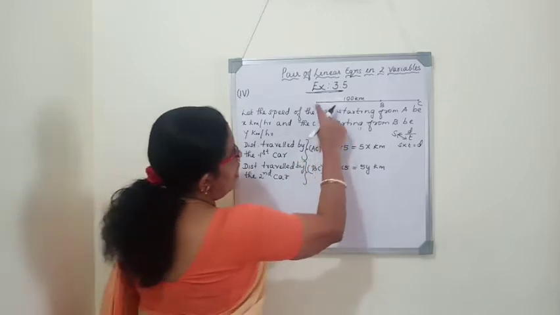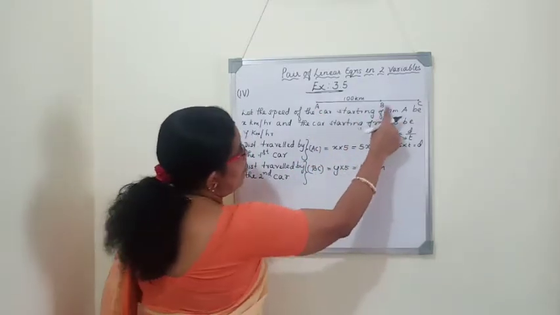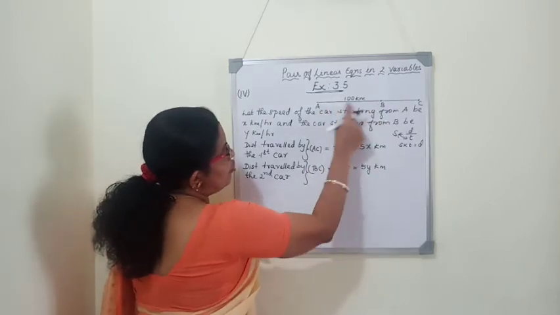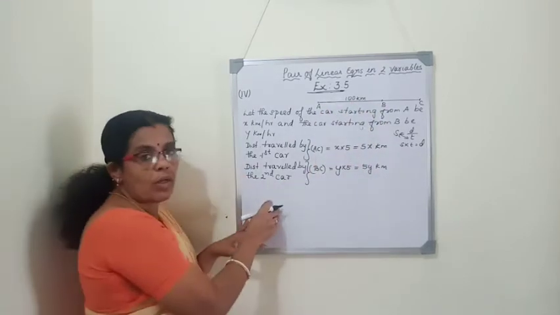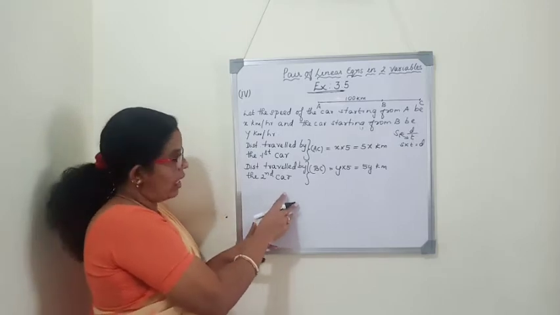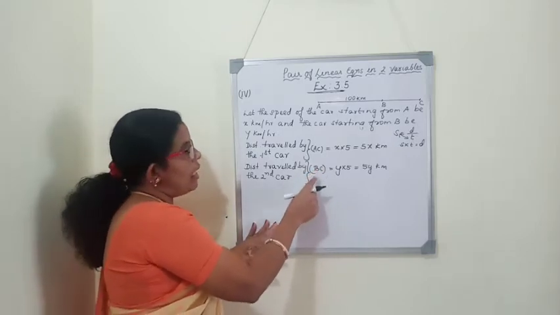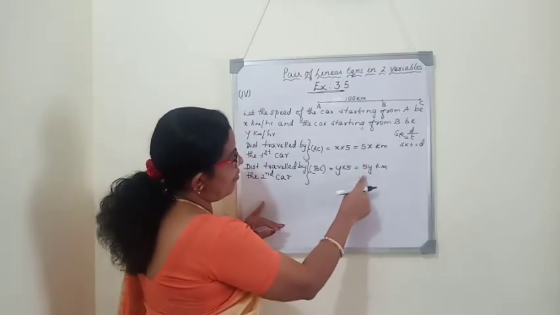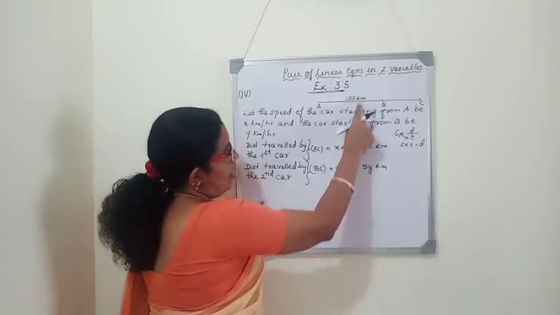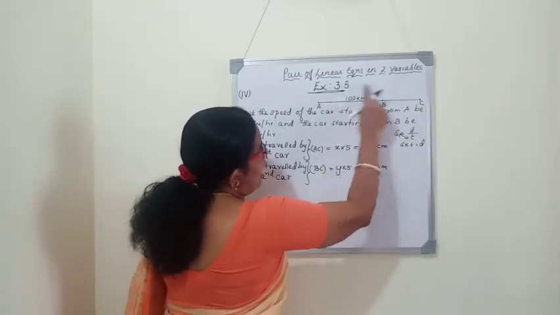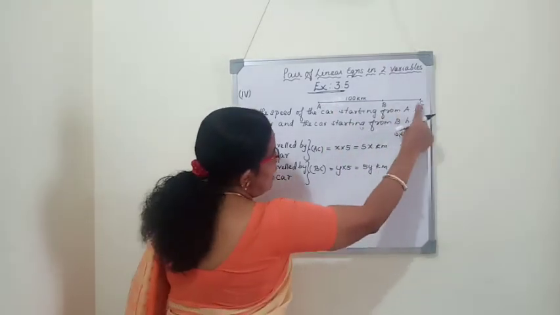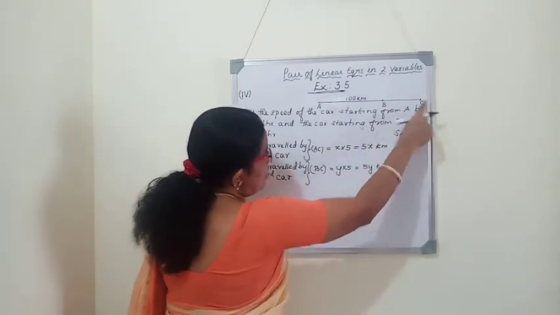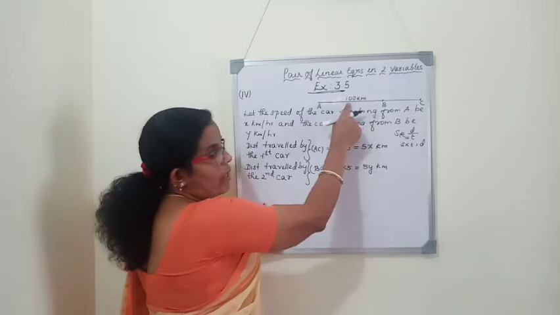Now we got AC is 5x and BC is 5y. But we had the distance between the two places as 100. To solve this sum, we want two equations in two variables, linear equations in two variables. So how can we relate this 5x and 5y with this 100? Now look at this diagram. AC is 5x, BC is 5y. From AC, if we subtract BC, we will get AB, and AB is 100.